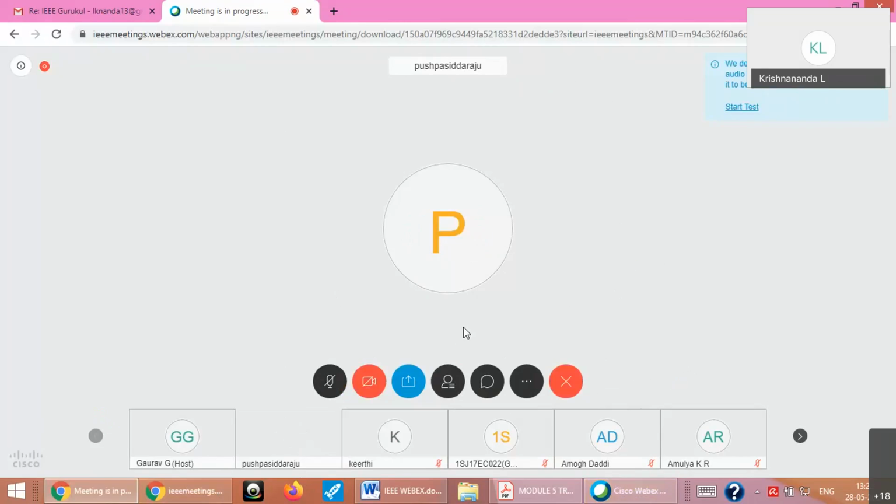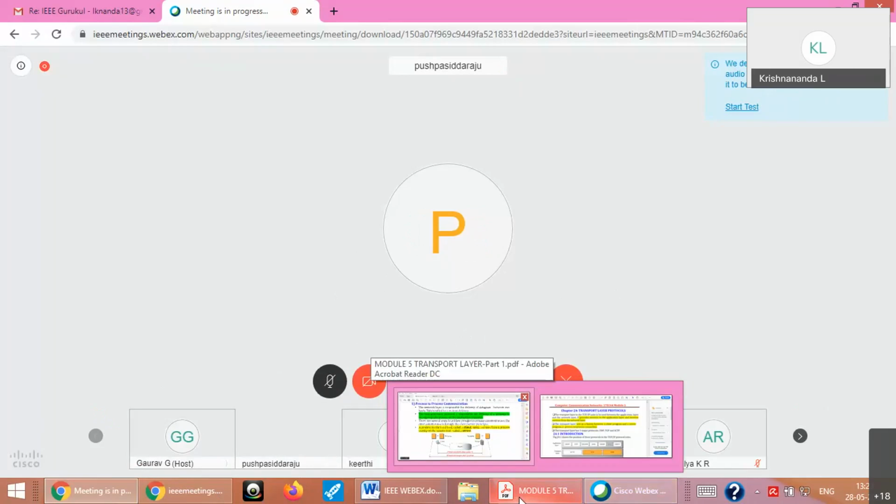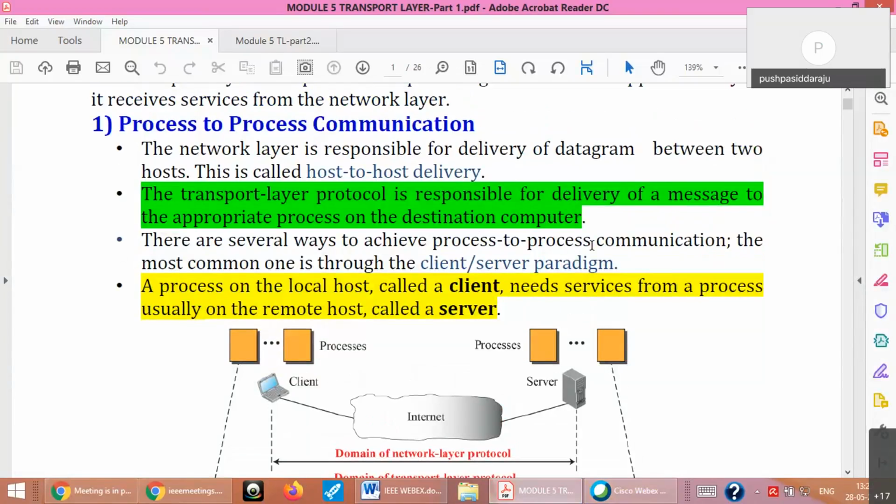Better, sir, a little better. Gaurav, can you give access to share the screen? I've already given. You can continue. Is it visible now? Yes, it is. Thank you, sir. Sorry for the disturbance. It happens, technical issues. So all technical people, we are getting only technical issues. Is it audible now? Yes, it is audible.